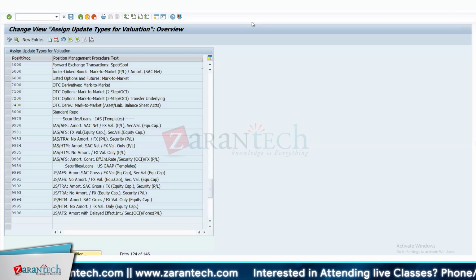Correct. Maybe this is something a little more advanced. Here, instead of GLs, we just put the update type, and in update type you link with the posting specification. In the posting specification, you have the account symbol, and in the account symbol, you have the GL. So you can think of it in a slightly different way, but it is very similar to that.